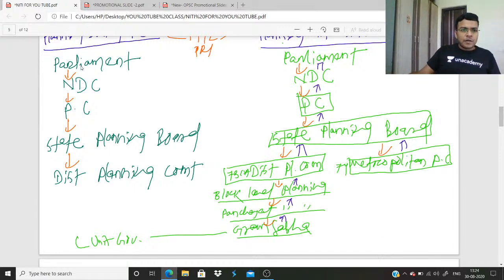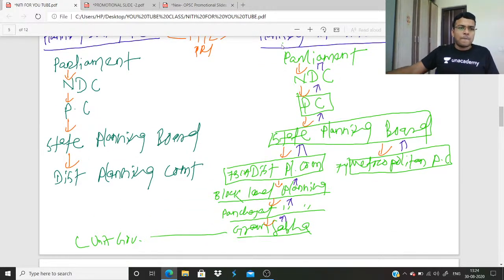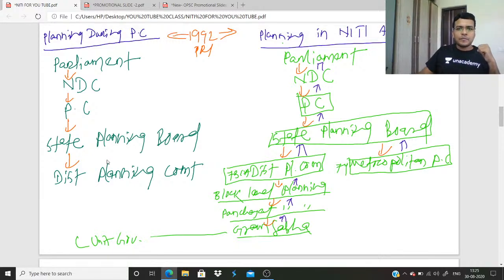So this is during the period of Planning Commission. It is centralized. Planning Commission made the plan, approved by NDC and Parliament, and gave it to the state planning board and district planning committee. So the state planning board has very little role in formulation of the plan.